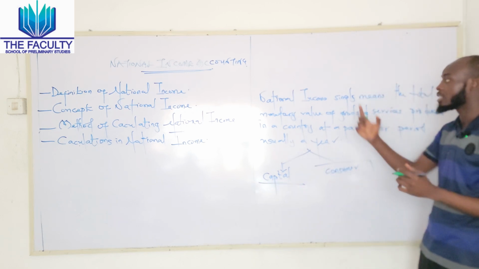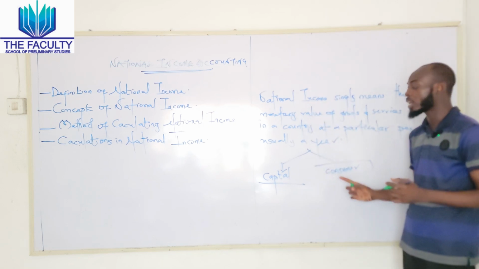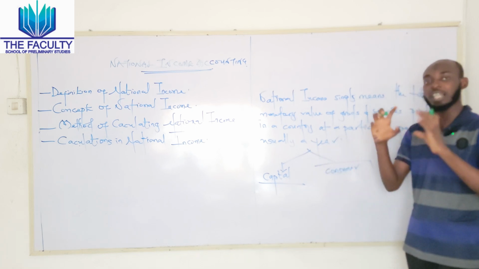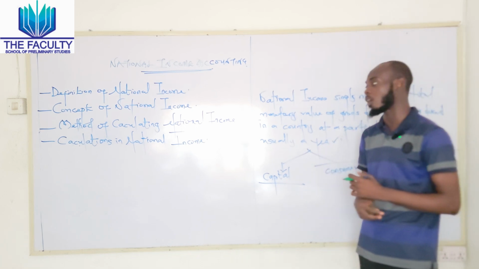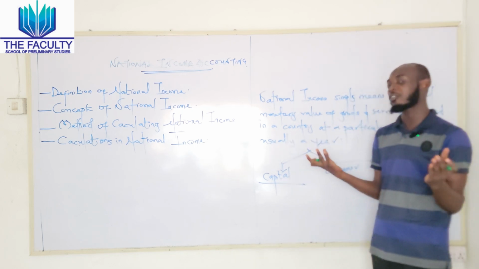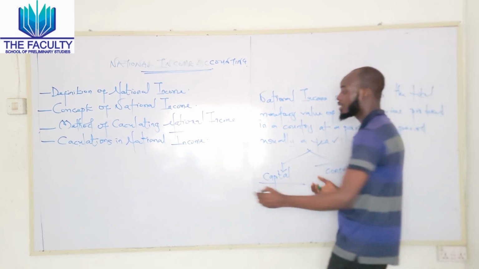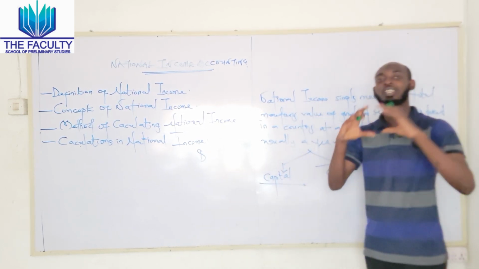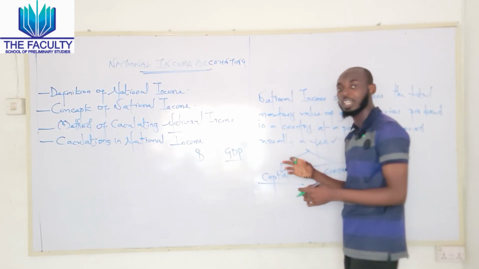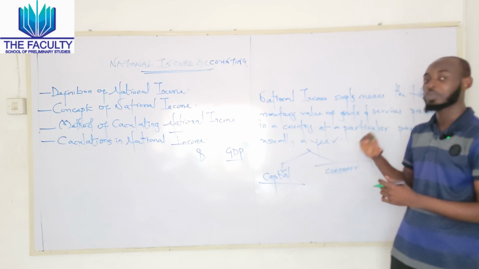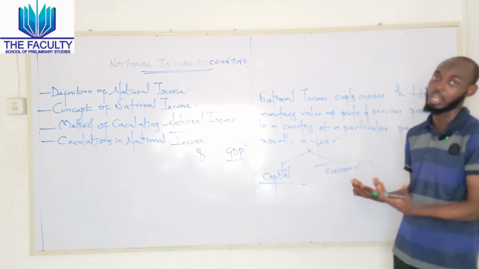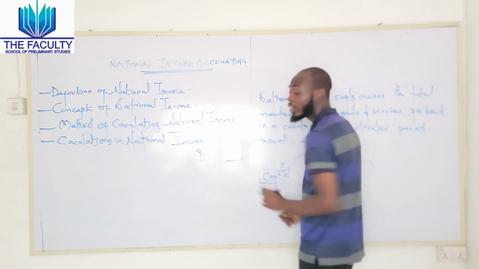So in this case, national income accounting comes in, depending on whether a country is producing consumer goods or capital goods. In that application, we have different types of national income accounting depending on the economic situation of the country. Let's take, for instance, Nigeria. Nigeria is a developing nation, and the national income accounting that is applicable will be GDP, which I will be vividly explaining under the concept of national income. So we can say the national income that is applicable to USA will be applicable to Nigeria, depending on the economic situation.